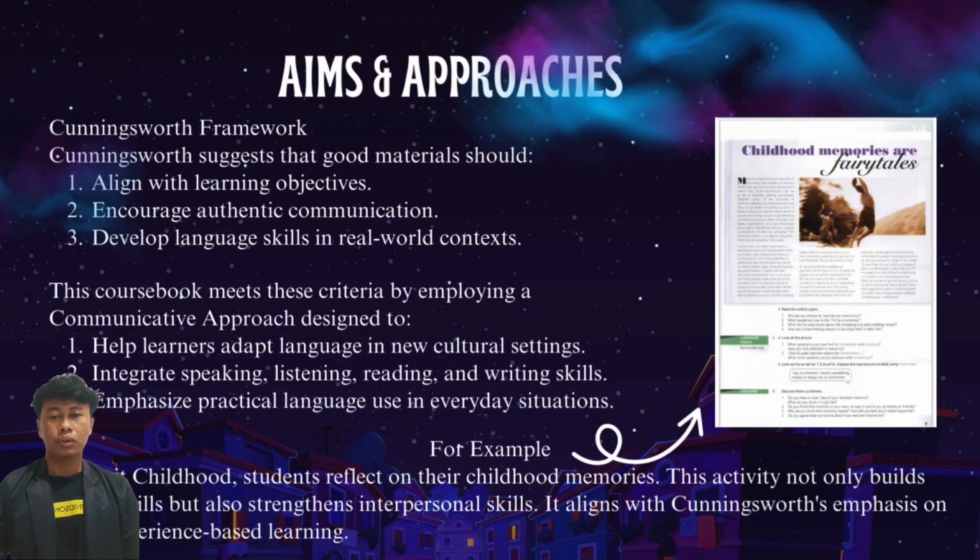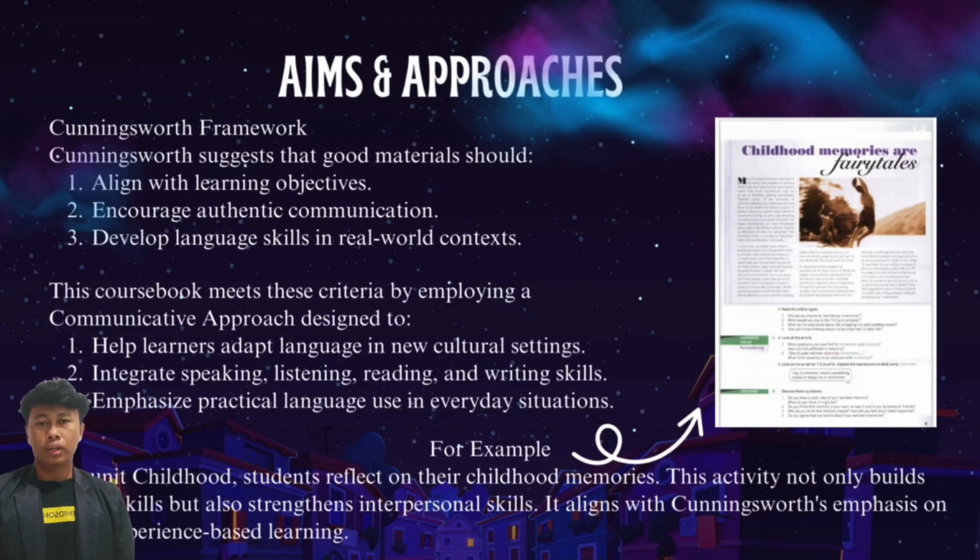According to Cunningsworth, good teaching materials should align with learning objectives, encourage authentic communication, and help learners develop language skills in real-world contexts. The English Unlimited coursebook meets these criteria by focusing on real-life communication and integrating all four language skills into each unit.